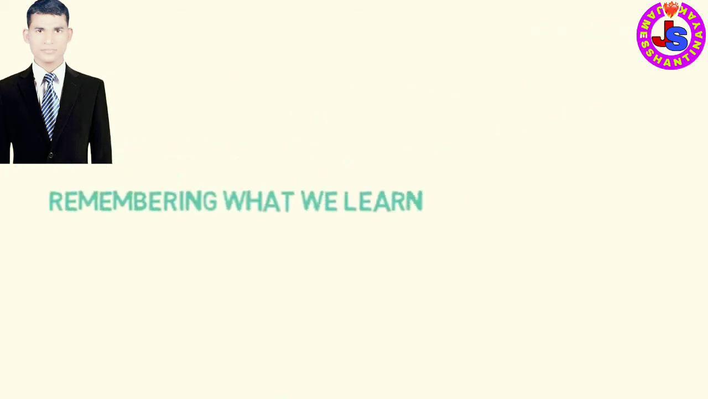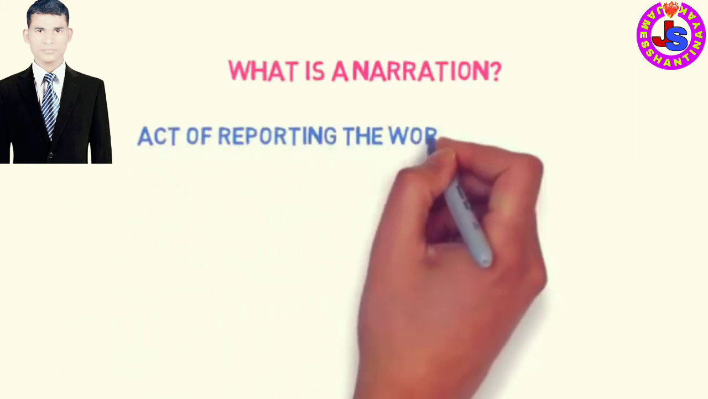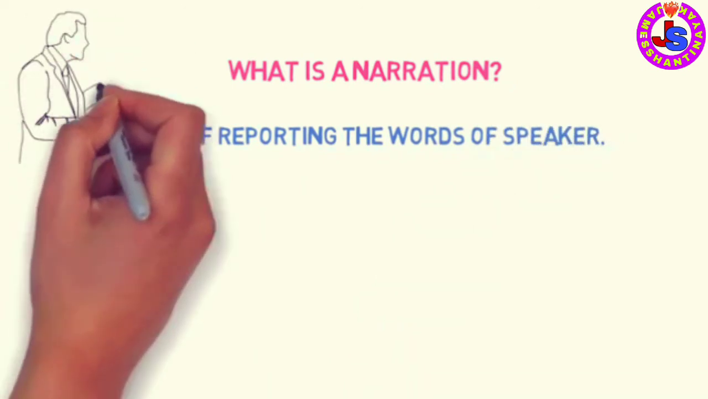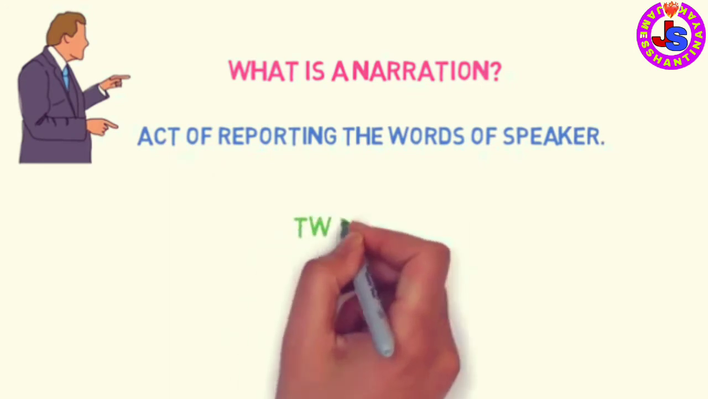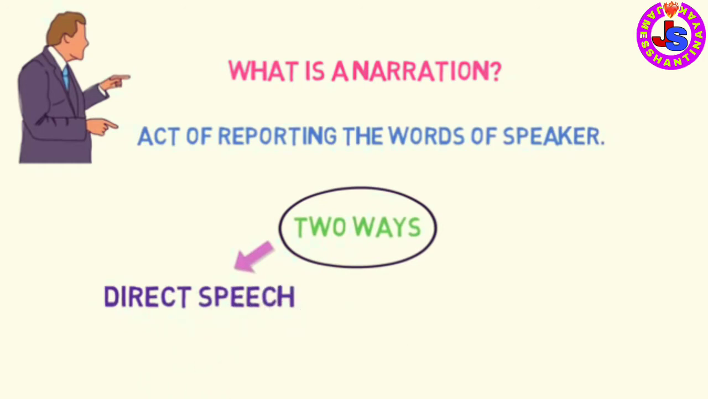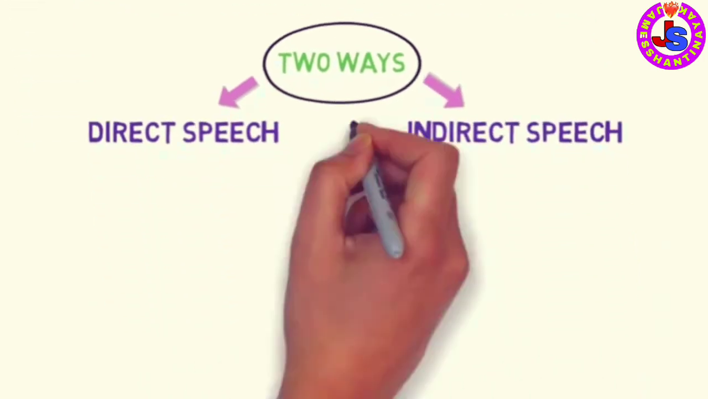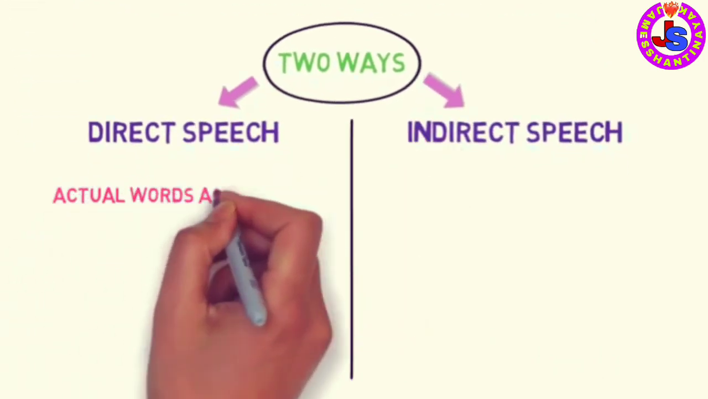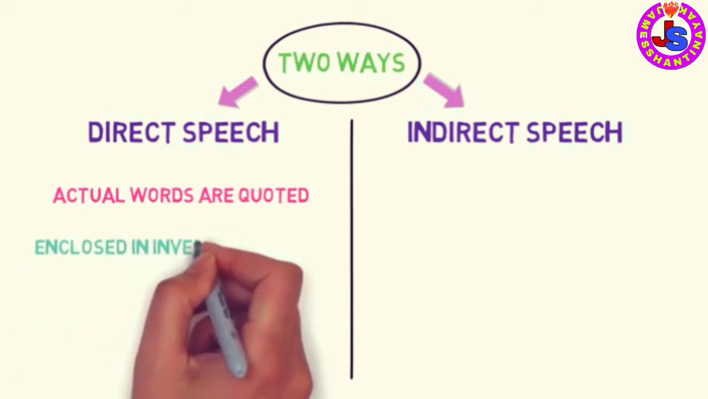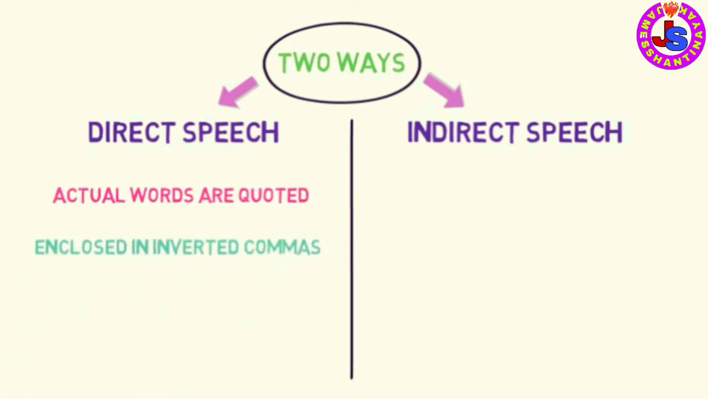Let's first quickly remember what we learned in our previous video. What is narration? Narration is the act of reporting the words of a speaker. That is, how you are representing the way a person has spoken. There are two main ways of reporting the words of a speaker. First, direct speech, and second, indirect speech. In direct speech, the actual words of the speaker are quoted as they are without any change. The exact words of the speaker are enclosed in inverted commas or quotation marks.